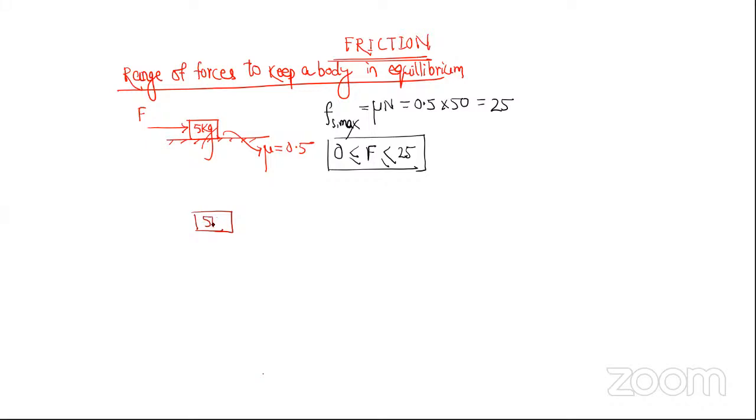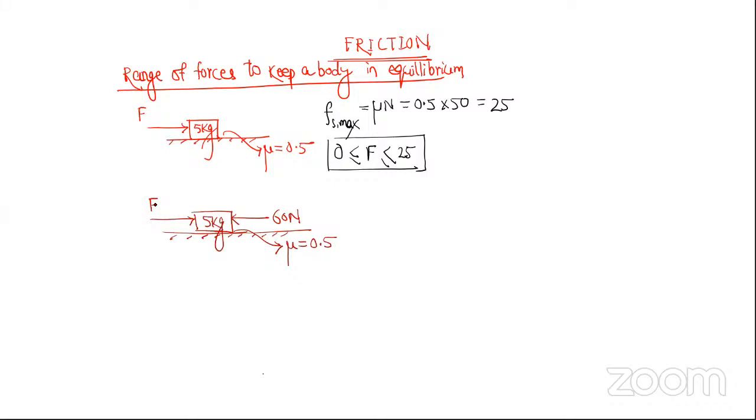This is 5 kg. Let's say this is a 60 Newton force acting. The same question, I have just changed a little bit. Let's say mu is 0.5. Now here a force F is acting.